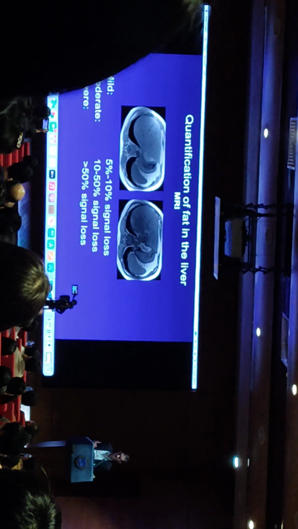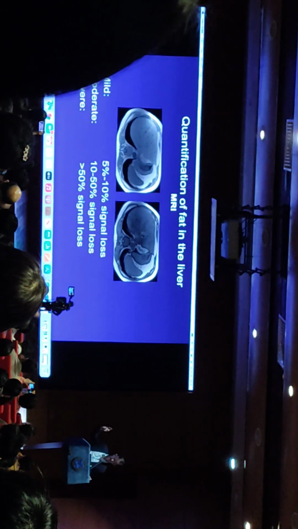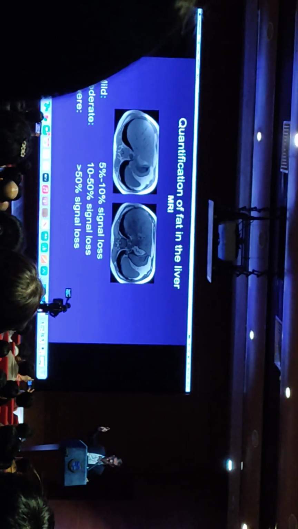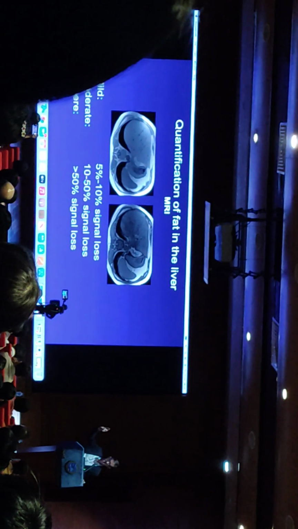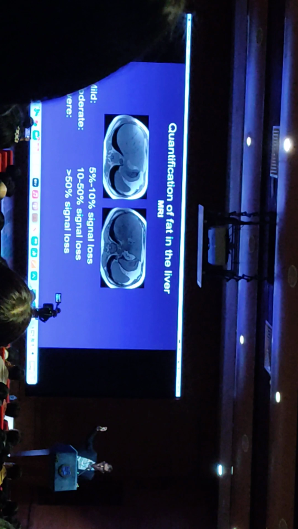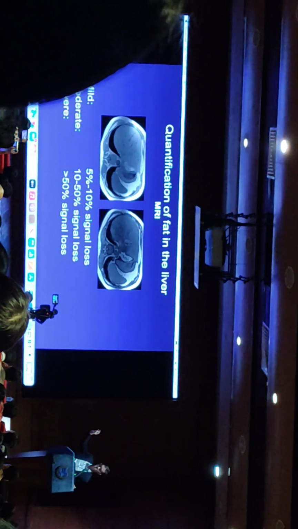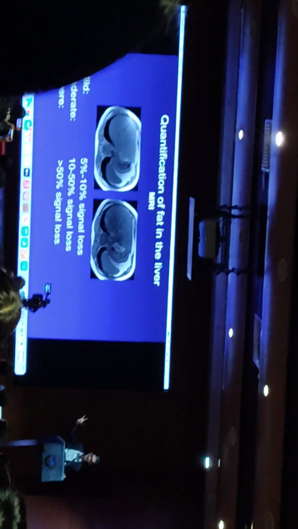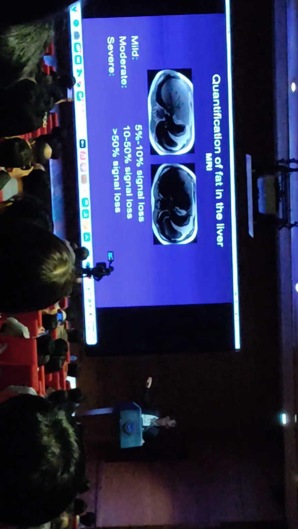And we can put an area of interest over a specific part of the liver parenchyma. Try and avoid putting the area of interest over any blood vessels. So choose a similar area on the in-phase image and the out-of-phase image. Look at what your signal quantity is, and you can basically diagnose mild, moderate or severe fat infiltration depending on the amount of signal loss that you see.